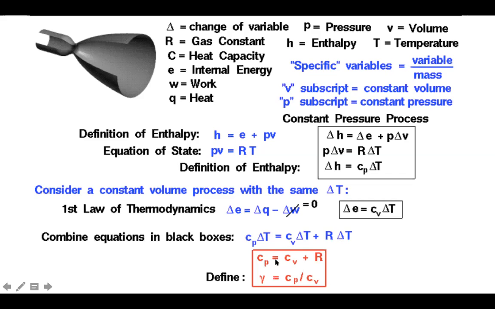So Cp minus Cv is equal to R, or Cp is equal to Cv plus R. Take Cv to this side. This gives Cp minus Cv, which is called the difference of specific heats. The specific heat at constant pressure, Cp, and the specific heat at constant volume, Cv: you take the difference, it is R, and you take the ratio Cp by Cv, which is called gamma. So Cp by Cv is always a constant, represented by gamma.